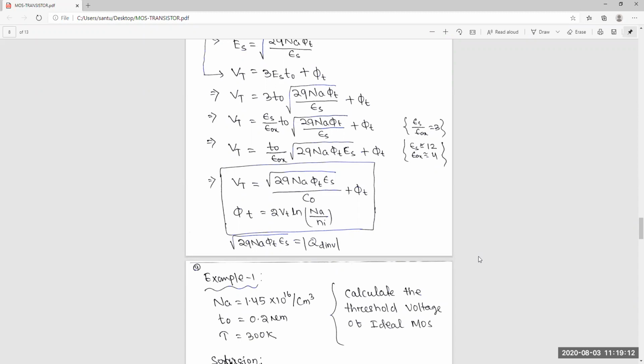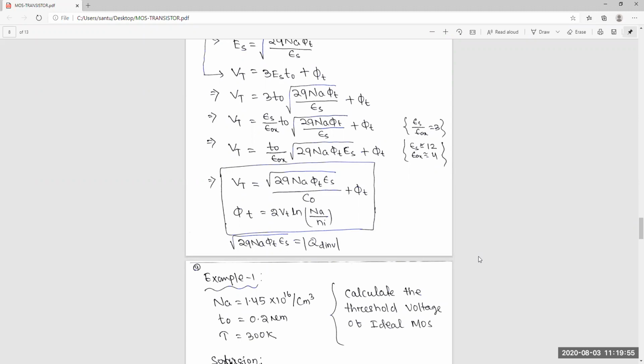Sir, minus 0.359. How much are you getting for phi t? Minus 0.359. Why is it minus? Na is equal to 1.45 into 10 to the 16, and Ni is 1.45 into 10 to the 10, so phi t will not come minus.